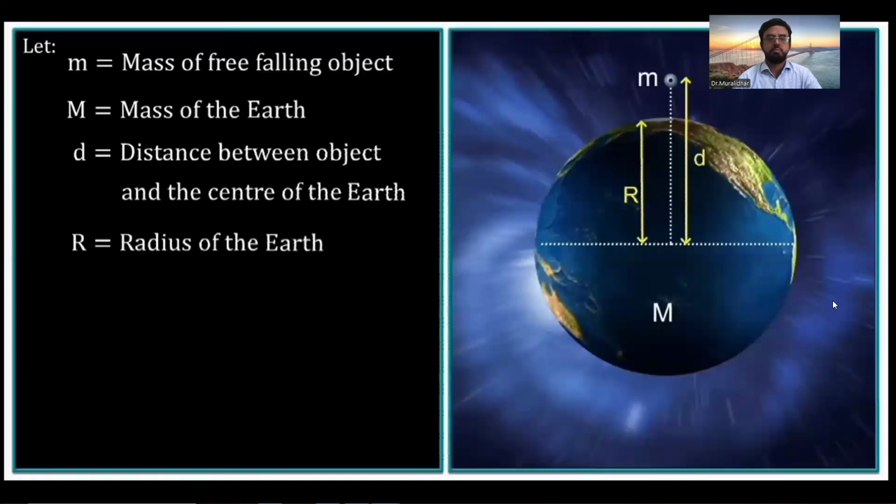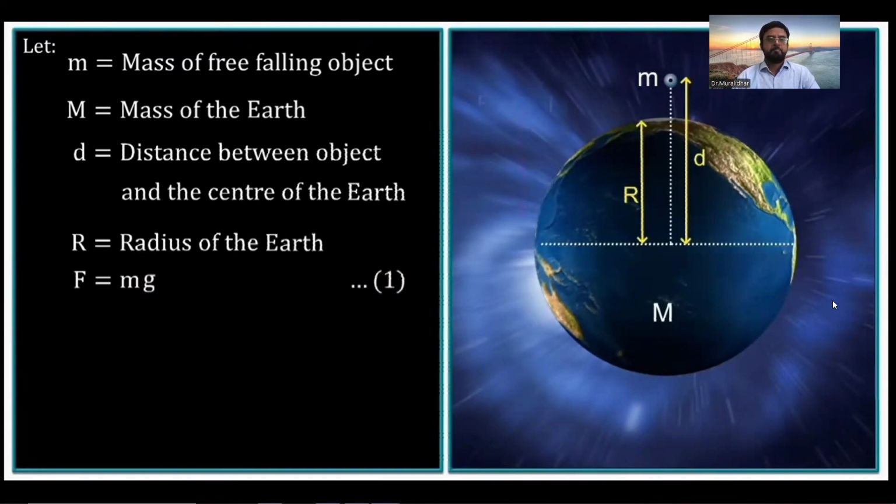Since the object is in free fall, the gravitational force F on the object is the product of its mass m and the acceleration due to gravity g, by Newton's second law. F = ma becomes F = mg. Let's call this equation 1.